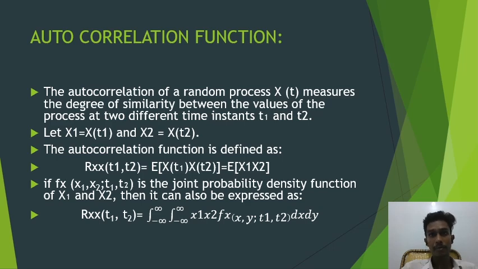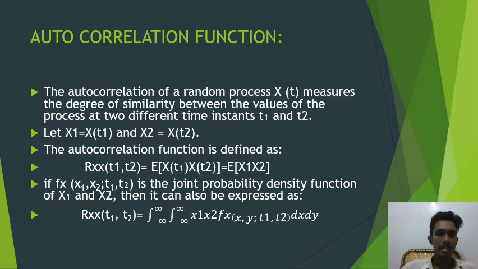A continuous random sequence is one where time is continuous, but the amplitude is discrete. And a discrete random sequence means both the amplitude, I mean the random variable, and time are discrete in nature.